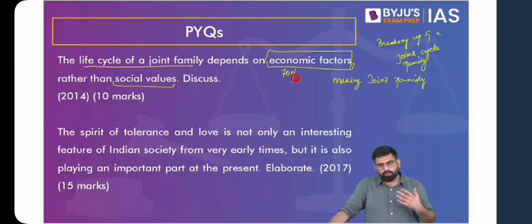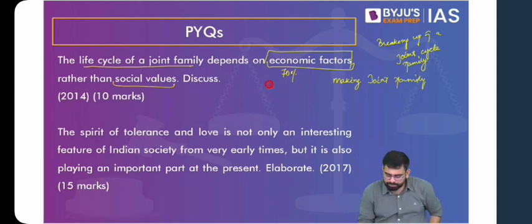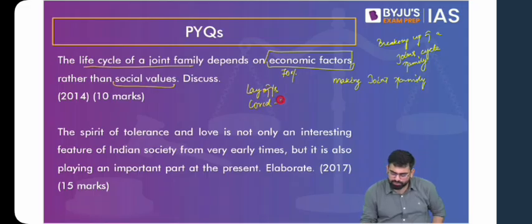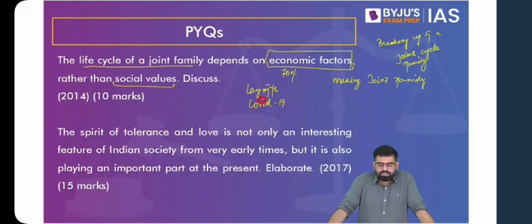After that, we talk about various factors which affect the life cycle of a joint family. When we talk about these factors, we do not necessarily mean that they will lead to the breaking up of a joint family, because they can lead to the creation of a joint family as well. So you can use the examples that we have used, for example layoffs that someone has given. I forgot the name. And then you can talk about, say, your experience from COVID-19, which can also lead to the creation of a joint family.